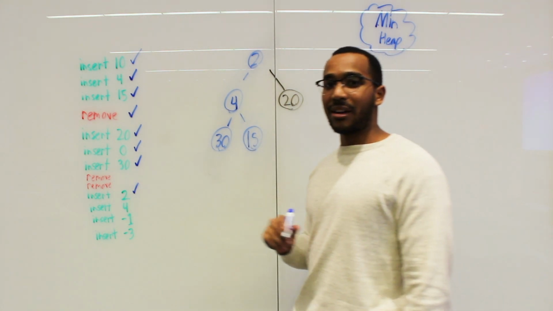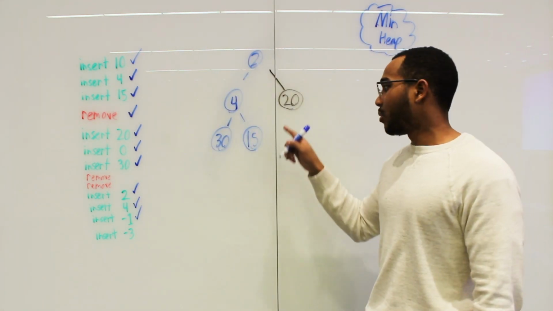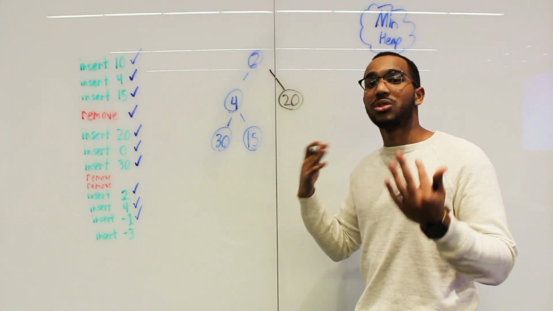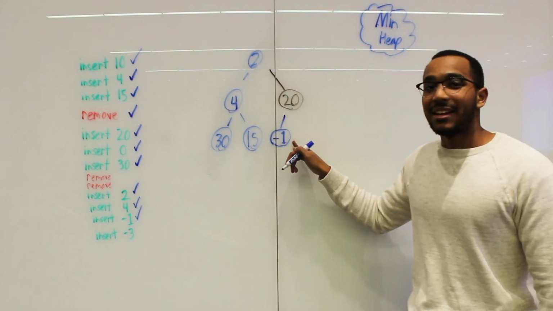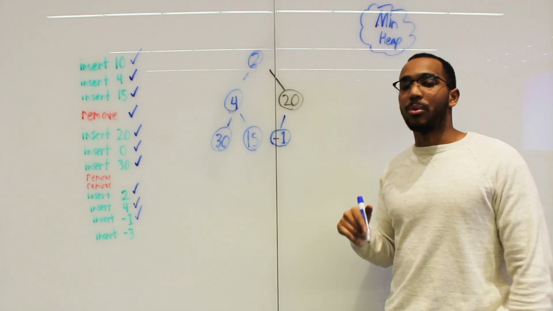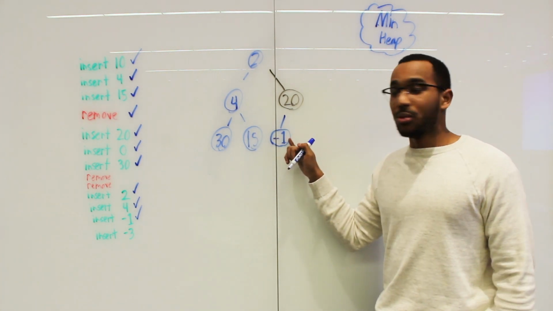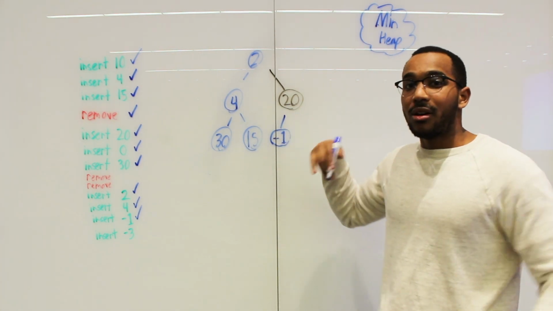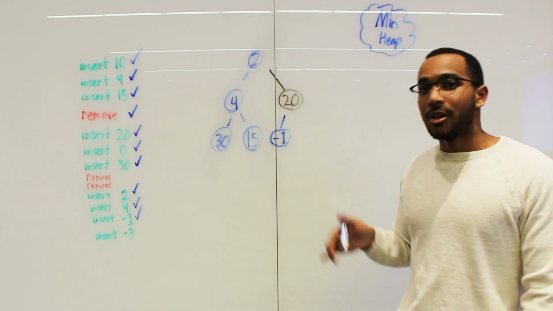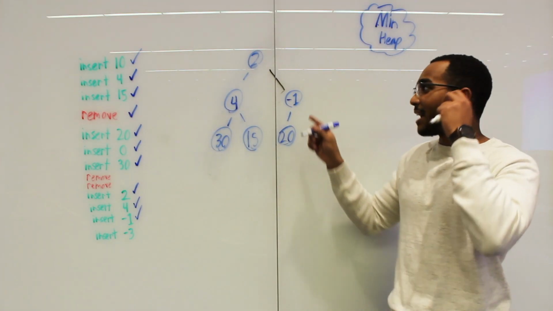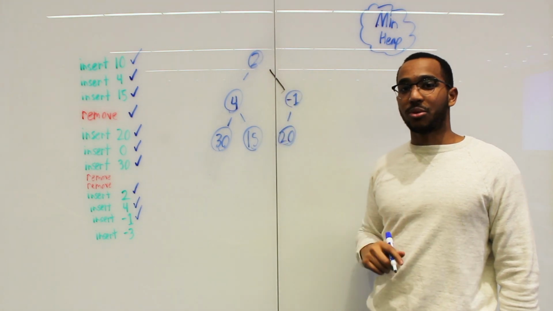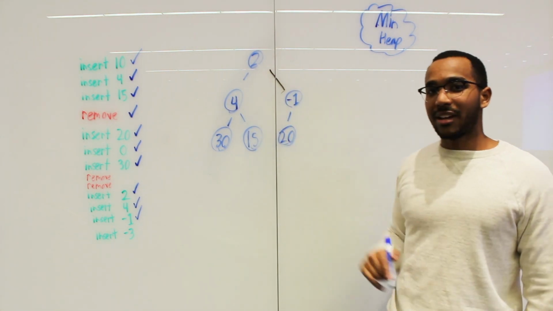So now let's insert -1. Where would we insert -1? We'll insert it here, because this needs to stay a complete tree. Okay, -1 we know is going to bubble to the top. We can see that. But what -1 will do is ask its parent, 20, which is less? -1. So we do a swap. So, -1 versus its parent, 2, which is smaller? -1, swap -1 and 2.